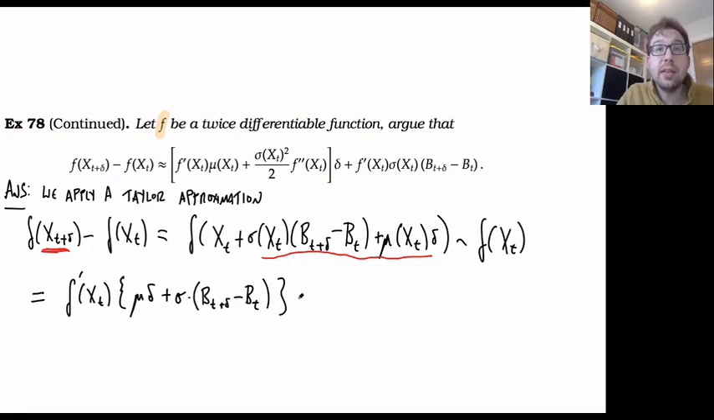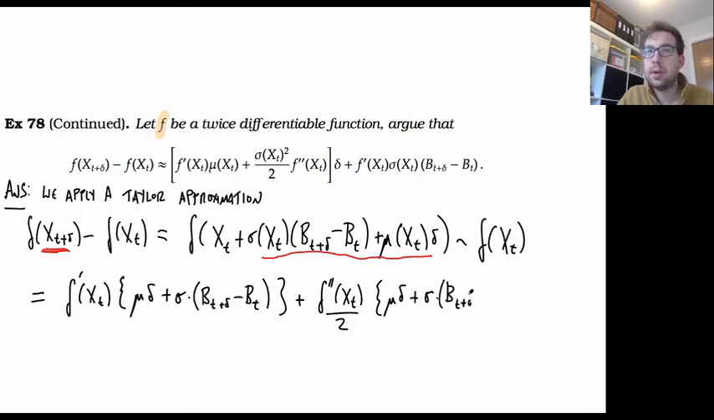And then we get the second derivative, which gives me f double dash of x of t divided by 2, and I'm going to get the error term squared. And then I'm going to have things which are going to be little o of delta. You have to think about why that's true, but it is.